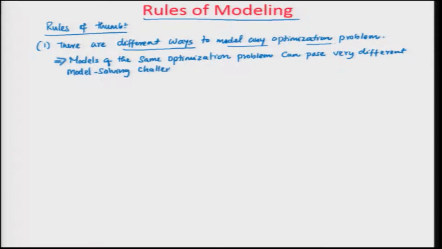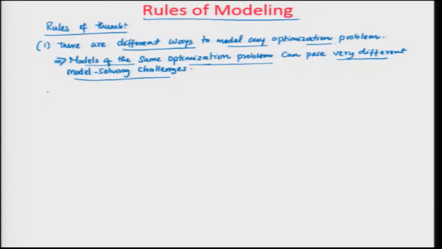So what we are saying here is that if you have different ways of modeling, you just don't want to model the optimization problem, you actually want to solve it. Depending upon how you model it, you will end up having different challenges in solving the problem.